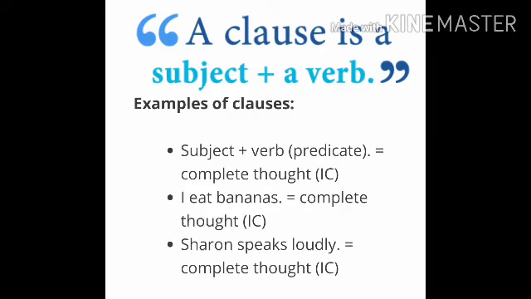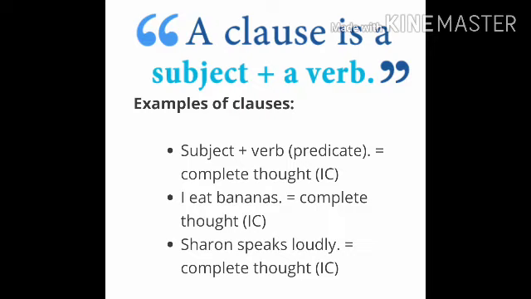You can see the example here, I eat bananas. So here I is the subject, eat is the verb, and eat bananas is what? Predicate. So in this way, we come to know that a particular sentence which has a subject, a verb, and a predicate, and is complete in thought, is called a clause.